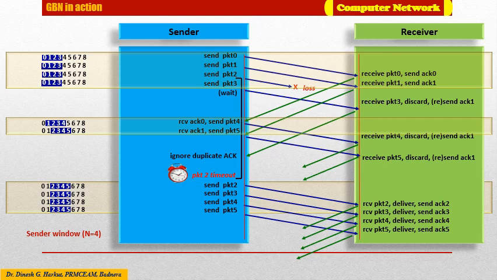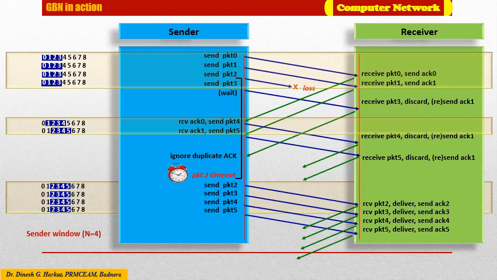Suppose during transmission, packet 2 is lost in between. In this case, as packet 2 has not arrived at the receiver, the receiver will not acknowledge it. Packet 3 has been received, but since packet 2 was not there, packet 3 is discarded because it is out of order.